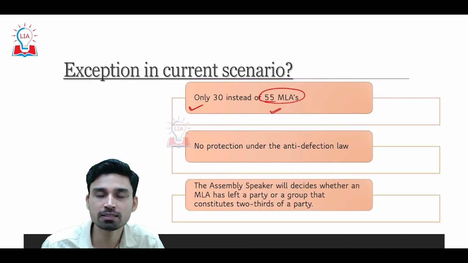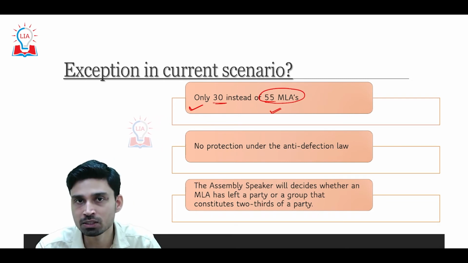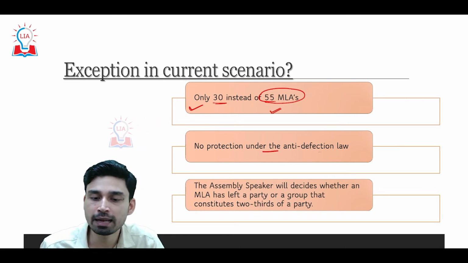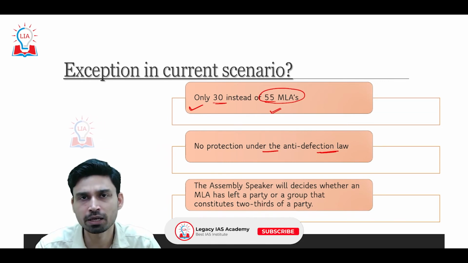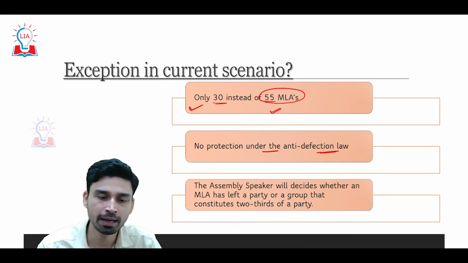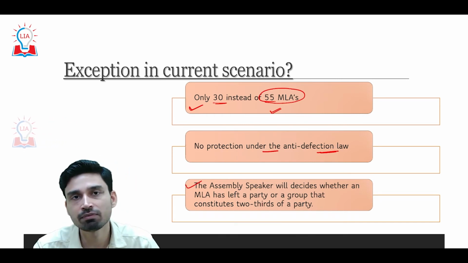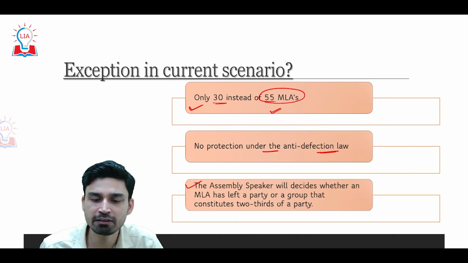However, as far as Eknath Shinde is concerned, he had the support of only 30 MLAs, and that is why there can be no protection under the anti-defection law unless he is able to gain the support of a majority of 55 MLAs. And after this, the assembly speaker will finally decide whether an MLA has left a party or group that constitutes 2/3 of a party or not.